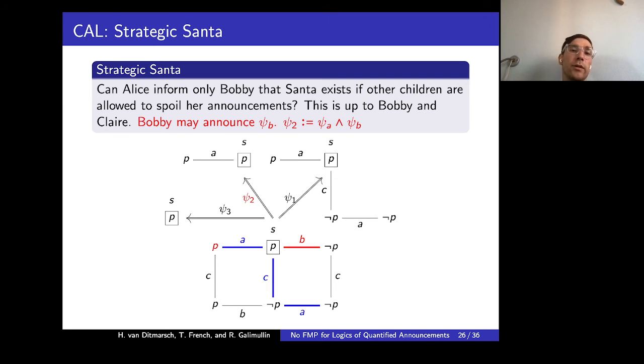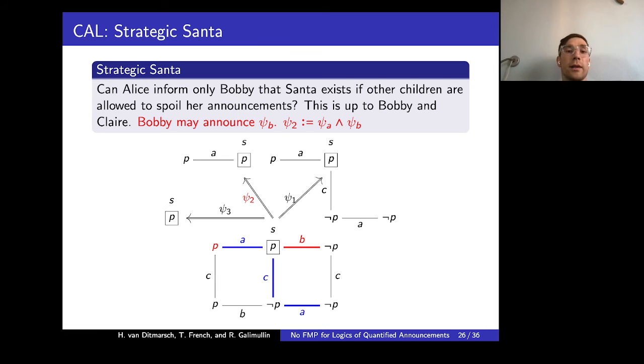And another way to look at this is if agents announce equivalence classes. So, for example, agent A can announce all the states in the class which are connected by blue arrows. And then agent B announces all the states in the class which are connected by these red arrows, including this red P state.